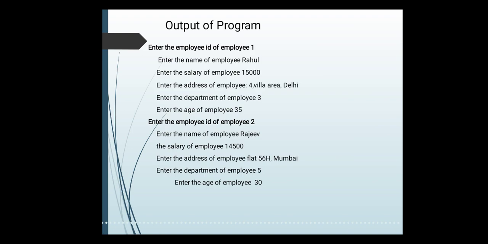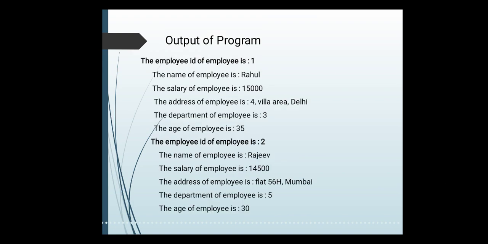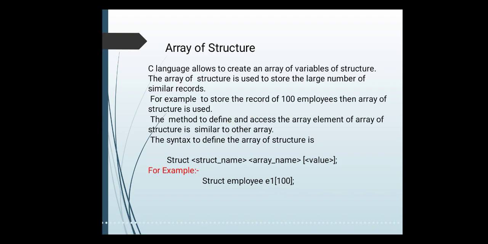This is the output regarding the employee structure, where we are first accessing the first employee information from the user, and then we are accessing the information of the second employee from the user. And this is the output in which we are displaying the information whichever we have accessed from the user, that is, the first employee information is displayed, and then the second employee information is displayed. Okay, so in this way you can write the program for the structure.